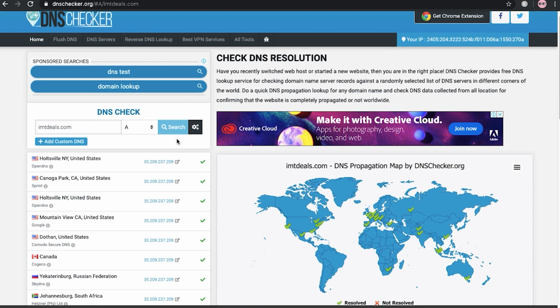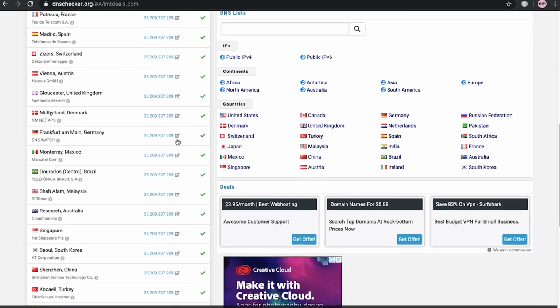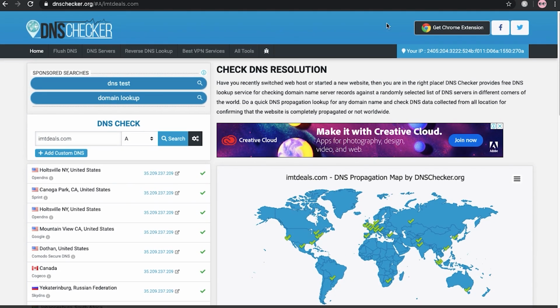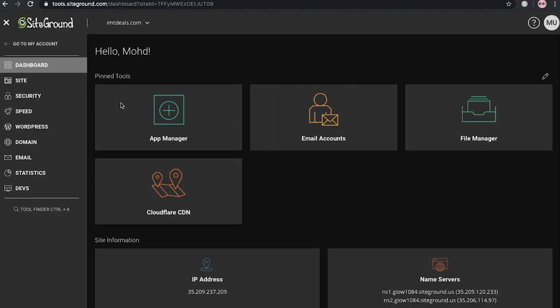Here you can see that our name server is added over here. This is the service that SiteGround is providing. They didn't take almost 24 hours, it will add it automatically within like 15 seconds, I can say. Here you can see all the things, the dashboard of your site, the name server and all these things.